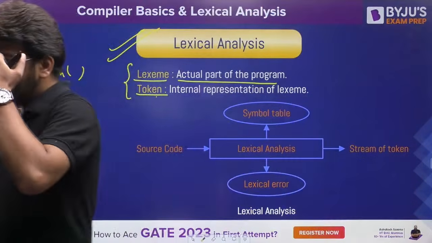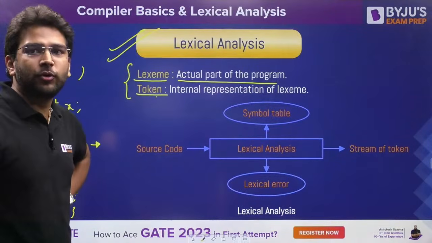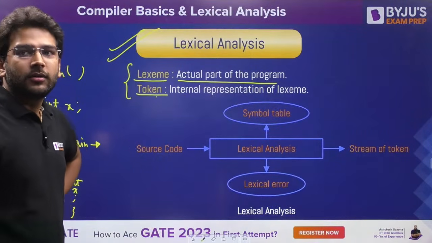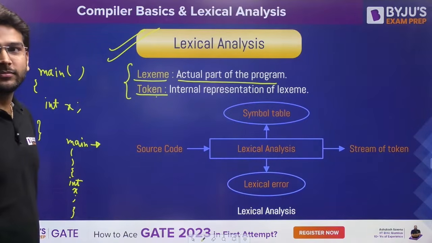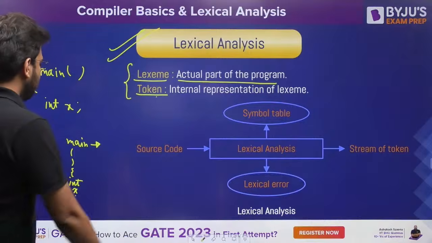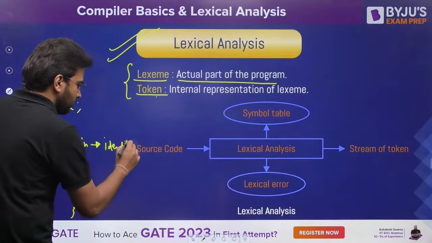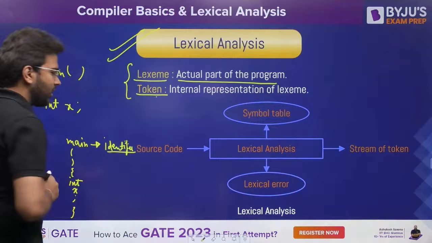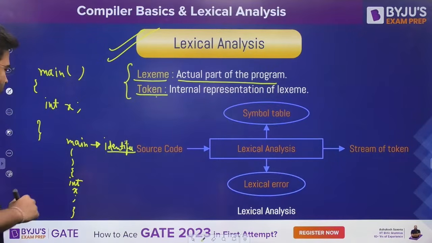When we talk about main, main is identifier or keyword? Exactly. Main is your identifier. No, it is not a keyword.